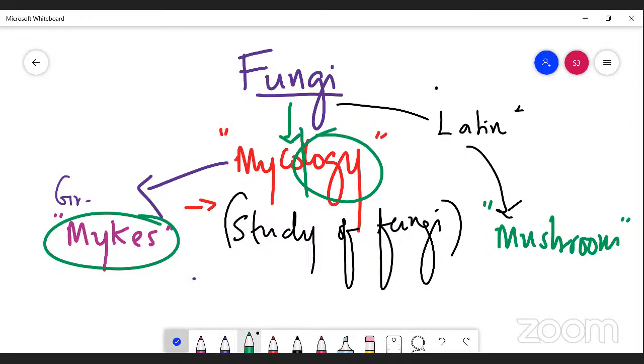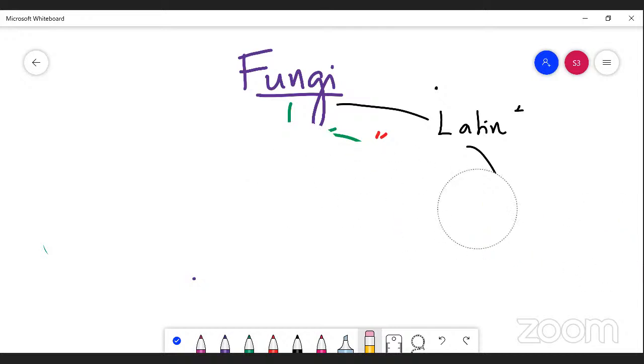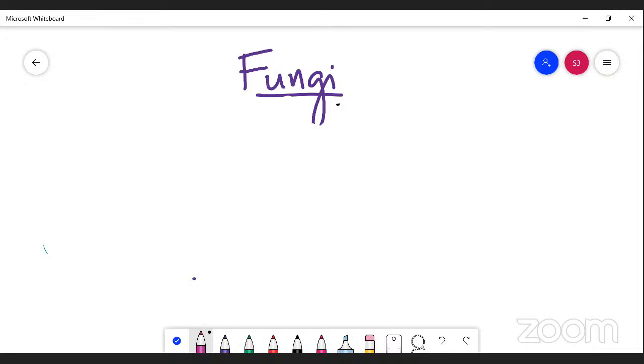And next, what we are going to see in the chapter. The first topic is milestones in fungi. The second topic is general characteristic features of fungi.